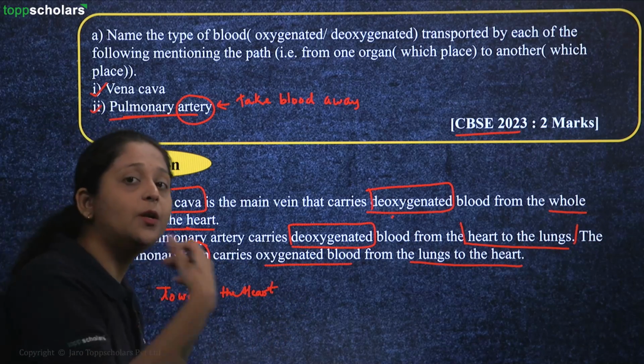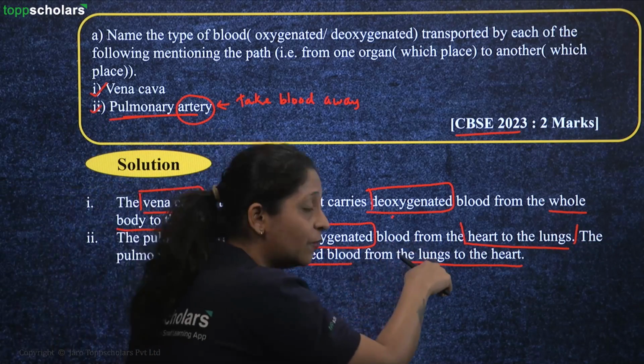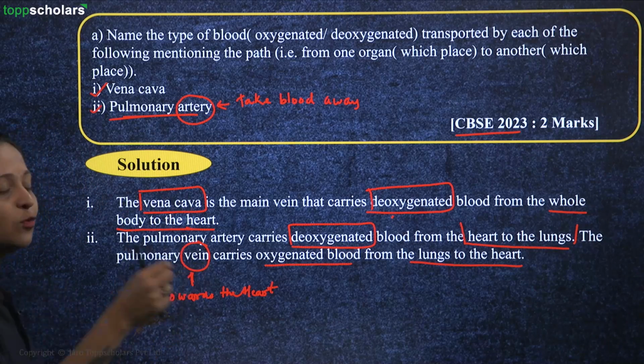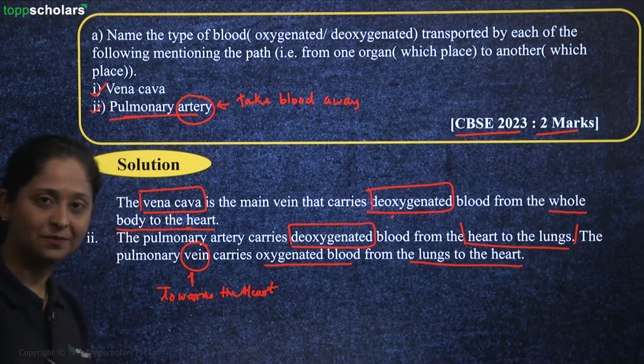As it is taking the blood towards the heart, that is from lungs to the heart, it's a vein. But it is coming from your lungs, so you call it a pulmonary vein. So just by writing these two simple sentences, you will be easily able to gain 2 marks for this question.